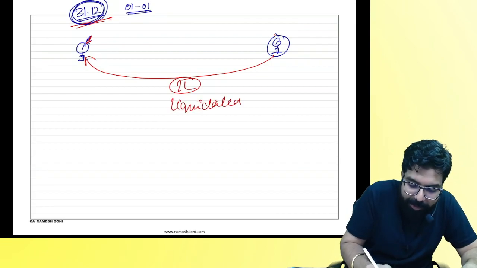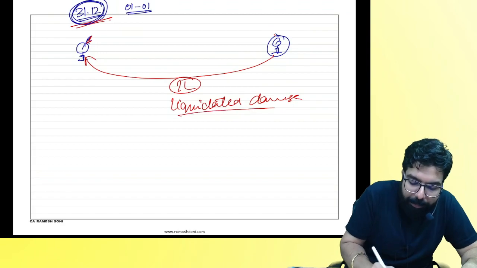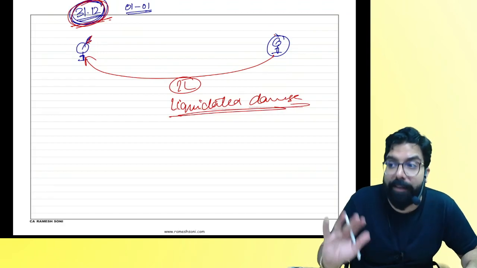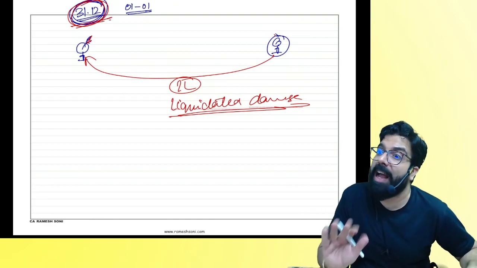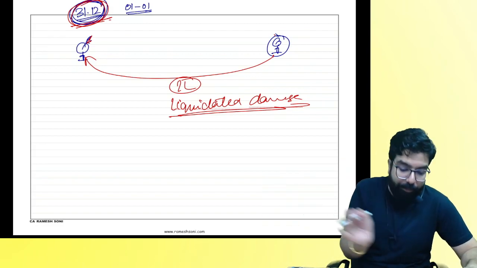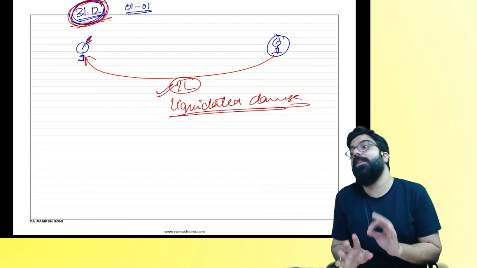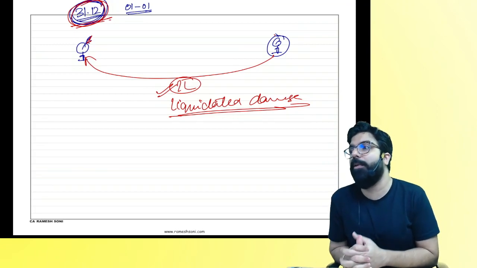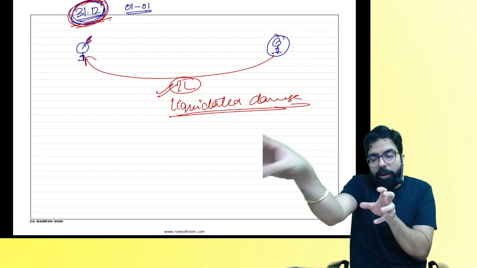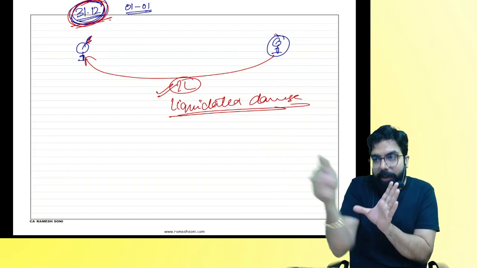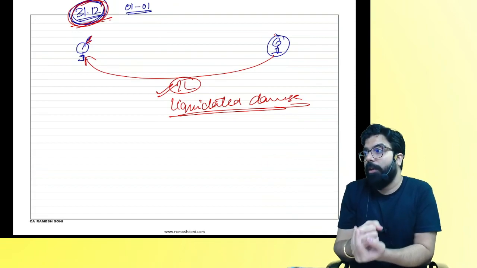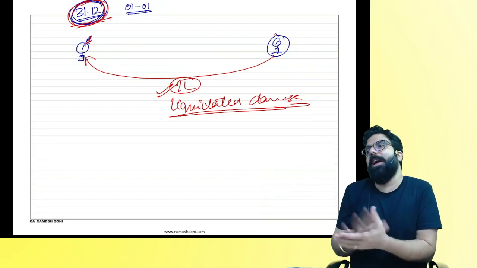What is liquidated damage, everyone? Liquidated damage means because you did not give me the goods by 31st, you gave me the goods supposedly 10 days late. In these 10 days, will I have any loss because I could not make the sale? To compensate for the loss, you will have to give me how much, everyone? 1 lakh. And that is known as liquidated damage. What is liquidated damage, everyone? Liquidated damage is because you did not go ahead and do something for me on time, you did not give the goods to me on time, I had a loss. To compensate that loss, you are paying me 1 lakh rupees. Are we clear?